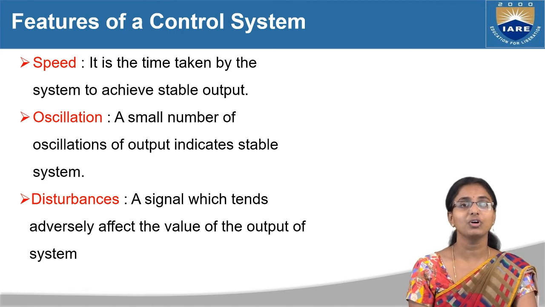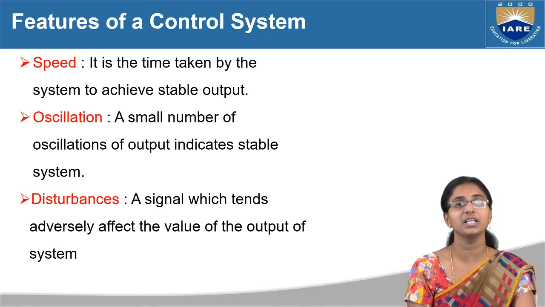If your control system is working with high speed, the time taken is very less and the system reaches a stable state. If your control system is processing with a high speed, the stability will be more in your control system.